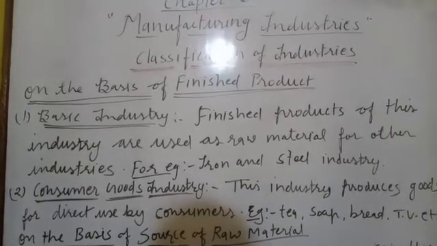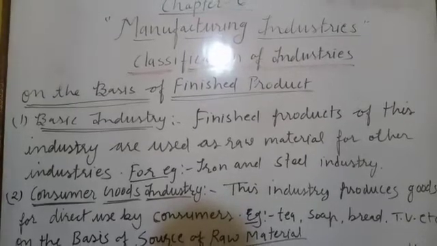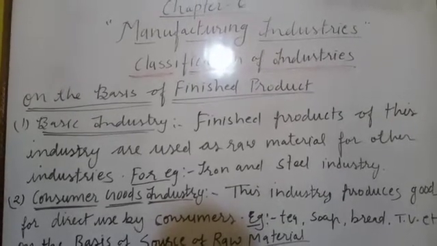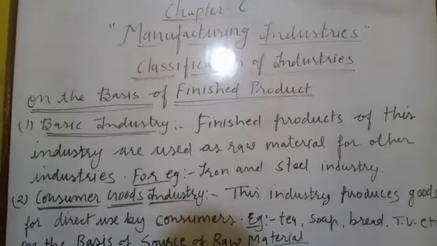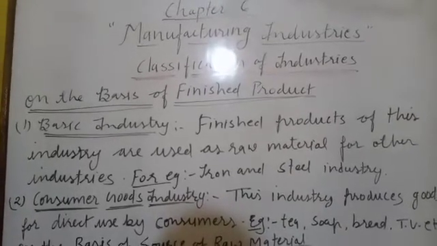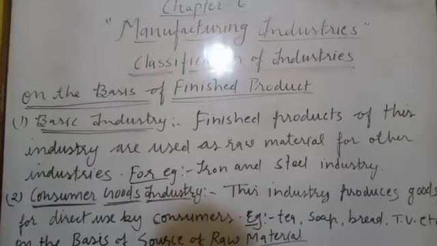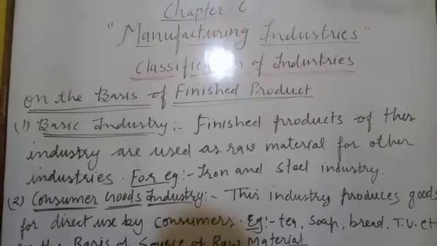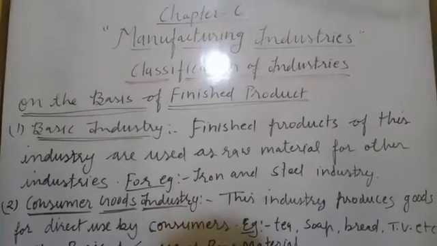For example, edible oils, tea, soap, bread, biscuits, radio, television, etc. These are all examples of consumer goods industries.